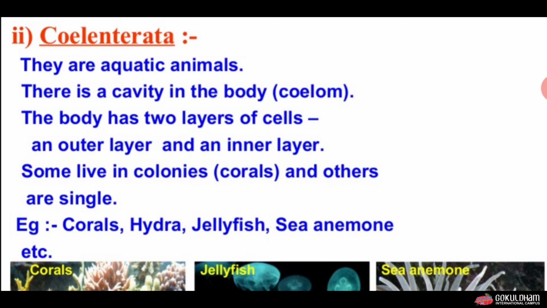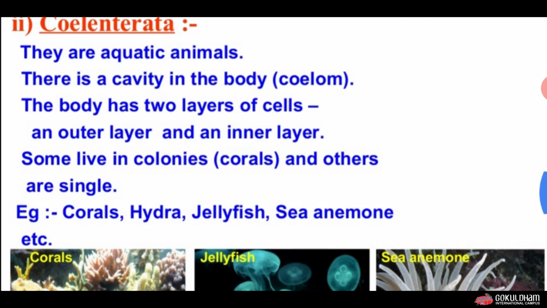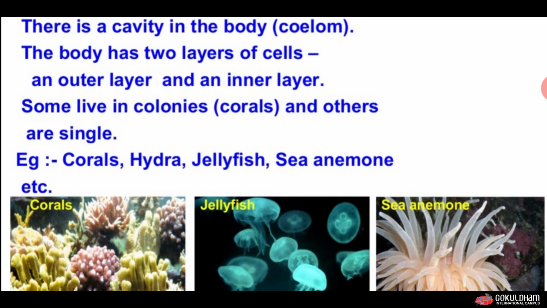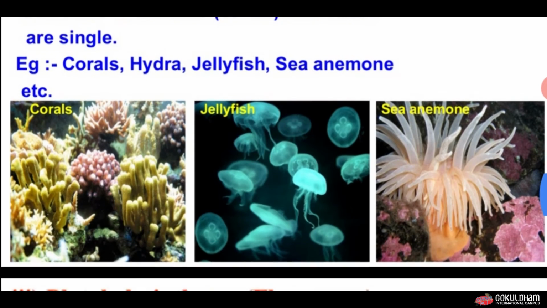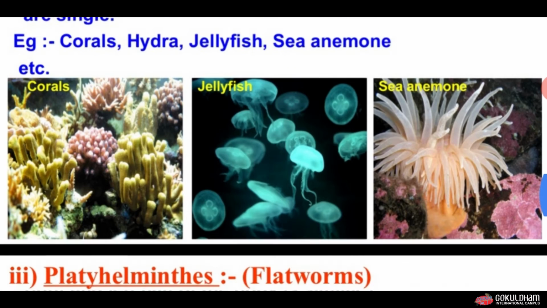The body has two layers of cells, the outer layer and inner layer. Some live in colonies and others live individually. The examples of Coelenterata are coral, hydra, jellyfish and sea anemone. You can see in the picture the different organisms from this group. The first picture is of coral, second picture is of jellyfish and third picture is of sea anemone.